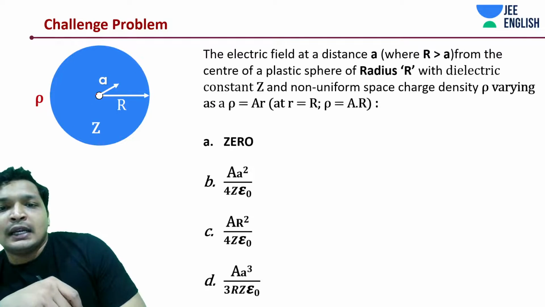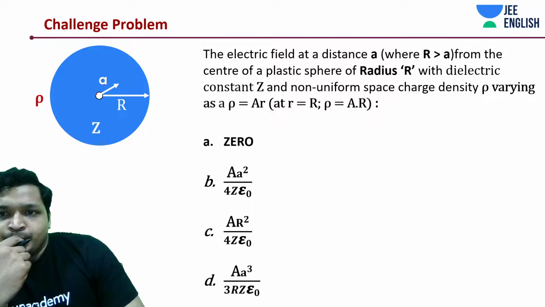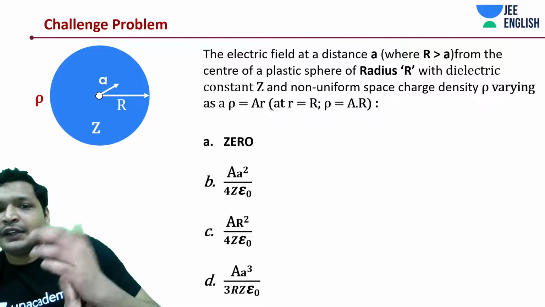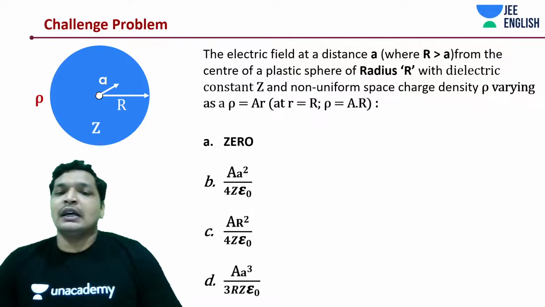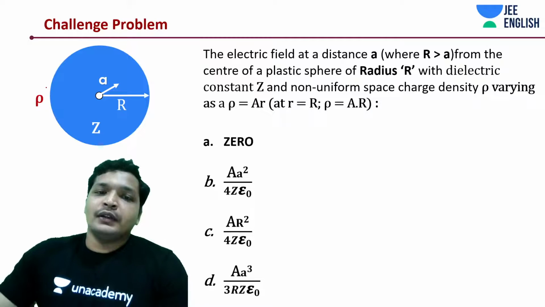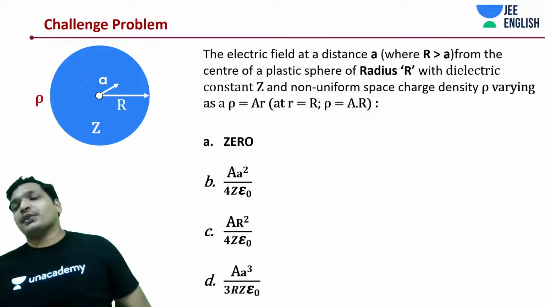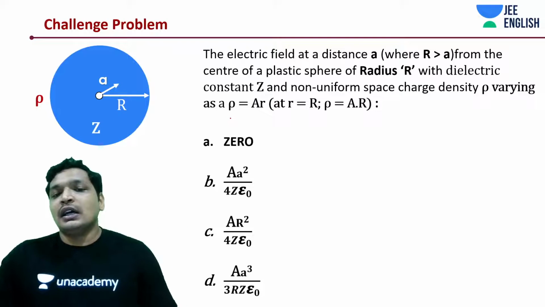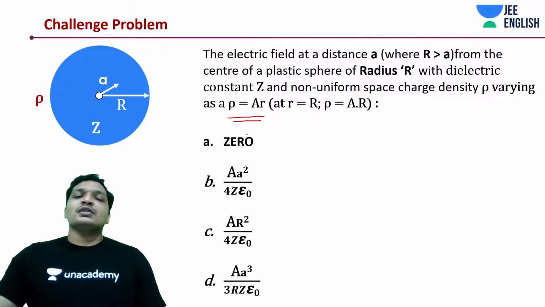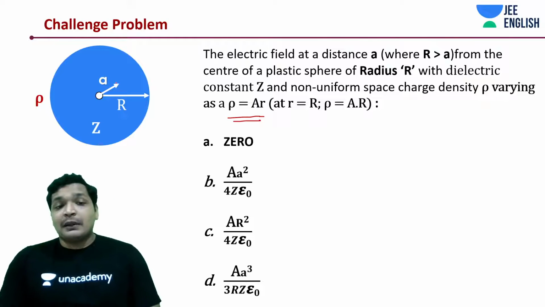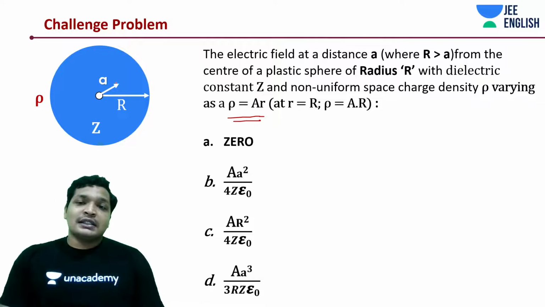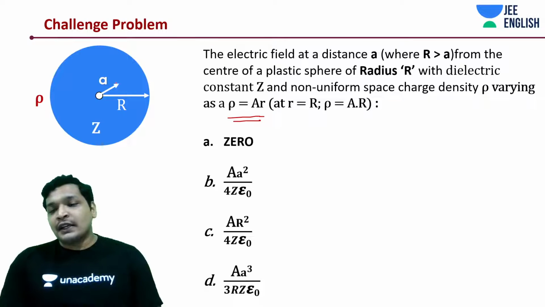That is it, and now we have a case where the electric field is varying. Now read the question, take a couple of seconds, read the question and get started with it. It's no more a uniform charge density, and the question is, what is the electric field at a point A within the sphere, or let's say when A is less than R, what is the electric field at a point A?